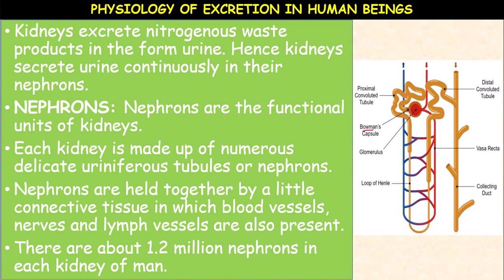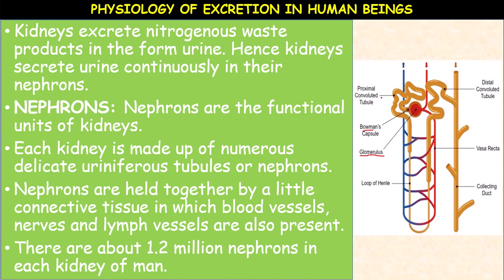The arteries divide into small capillaries called arterioles, and they form a network of capillaries that is called the glomerulus. This glomerulus acts as a filtration bed. This is the Bowman's capsule, or Malpighian capsule.